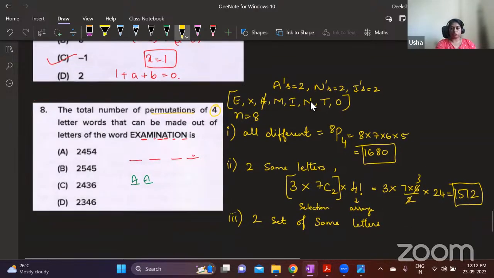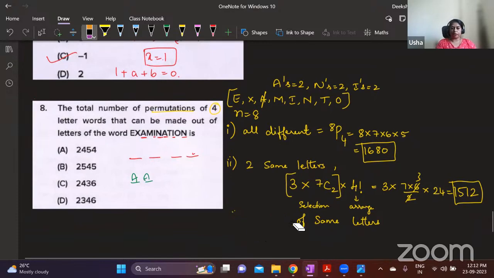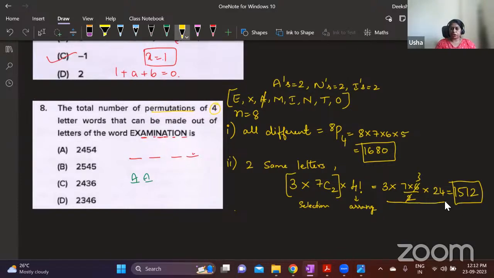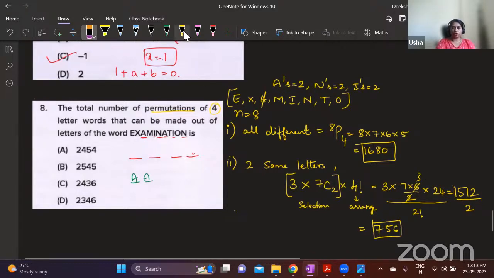Wait, here also we have to divide by the number of repetitions. ಇಲ್ಲಿ ಎಷ್ಟು letters repeat ಆಗಿದೆ? 2 letters repeat ಆಗಿದೆ ಅಲ್ವಾ? So this has to be divided by 2 factorial. So the actual number is 756 words, not 1512. Understood why we are dividing by 2? Because we have to divide by the number of repetition factorial.